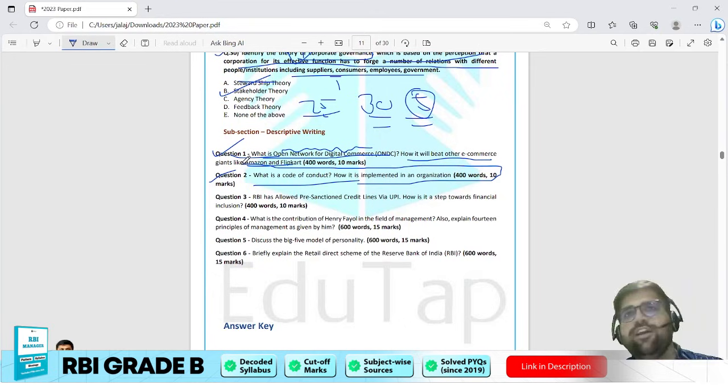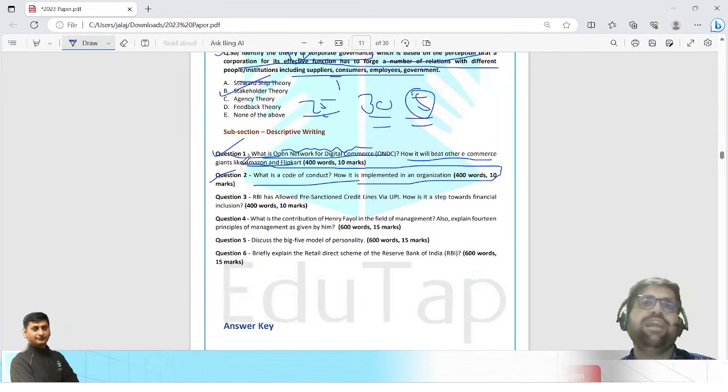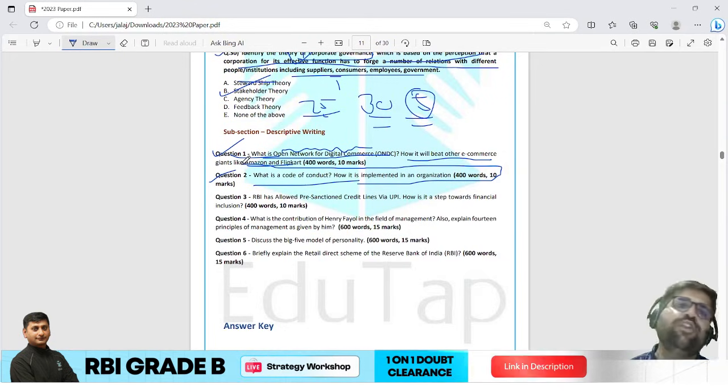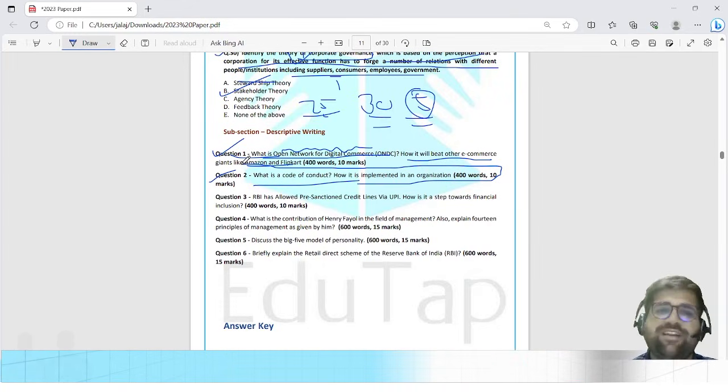There is no fluke which can happen in descriptive. By fluke I mean that tukka thing. Okay, that can only happen in your objective part, but it will not happen in your descriptive part, right?